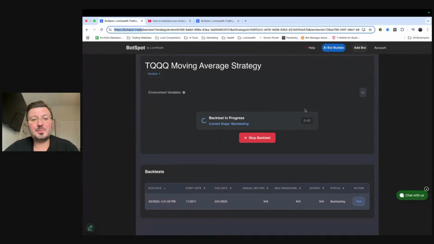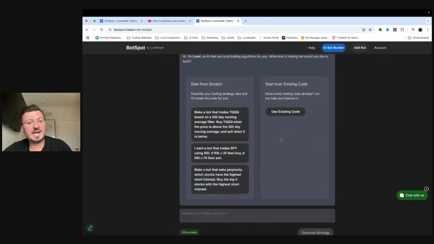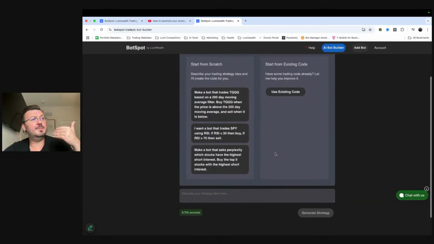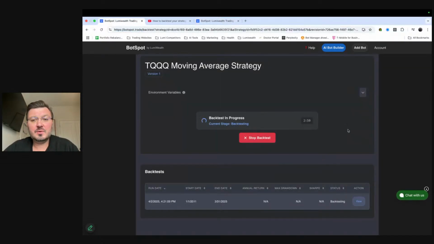But now we just created a brand new one using AI. What we did is we clicked on create a strategy using AI, and we were able to type in like a ChatGPT to build out a trading strategy for us, a strategy that you guys can use and run yourselves, right? Okay, so we have that there. We're letting this thing backtest. We'll give it a few minutes and we'll see exactly how the strategy performed.